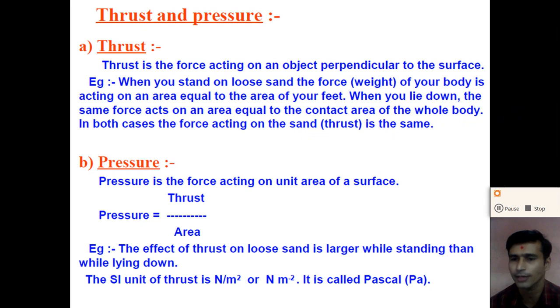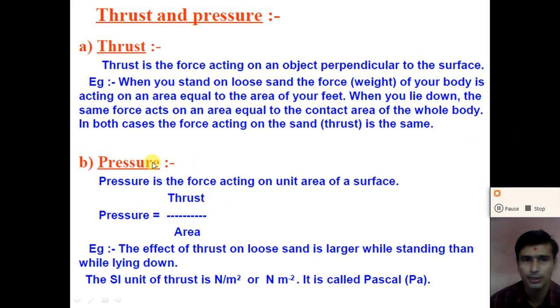When you stand on the surface of the earth, the force of gravitation, that is called the weight force, acts in the downward direction perpendicular to the surface. And when you lie down, the same force is acting, but the contact area is different. So to understand the thrust in more detail, we need to calculate the surface area on which the force is acting, and that we will define with the help of pressure.